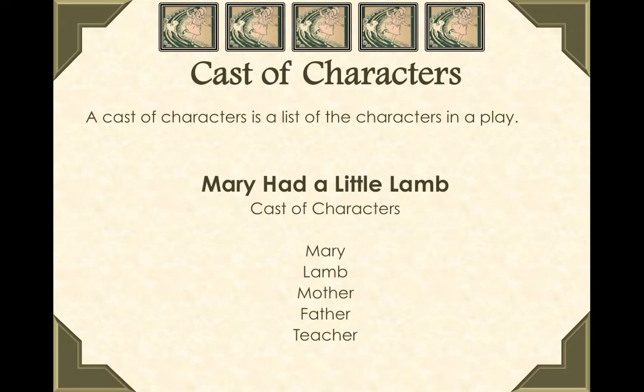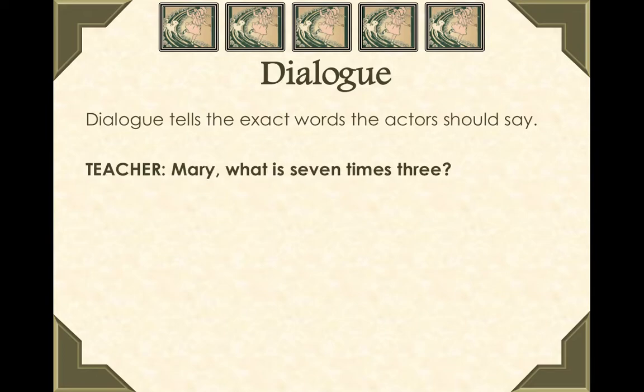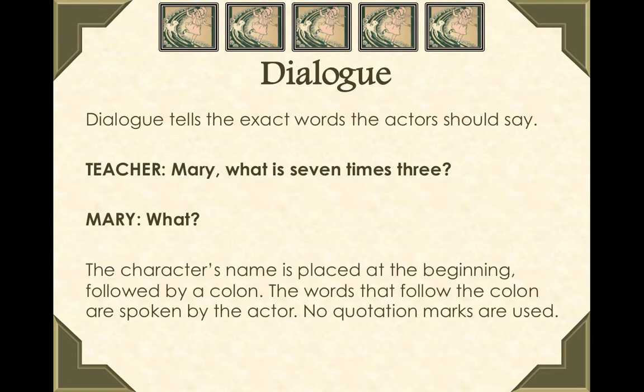So cast of characters, we already said it's a list of characters in a play. So for Mary Had a Little Lamb, here's just an example. It simply lists the different characters: Mary, lamb, mother, father, teacher. Dialogue. Dialogue is the exact words the actors are going to say. So here the teacher said, Mary, what is 7 times 3? And then Mary said, what? The character's name is placed at the beginning, followed by a colon. That's the 2 dots. The words that follow the colon are spoken by the actor. So in dialogue, it's different than a story because they do not use quotation marks to offset the dialogue.